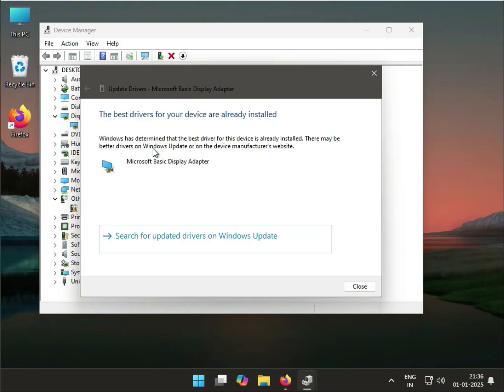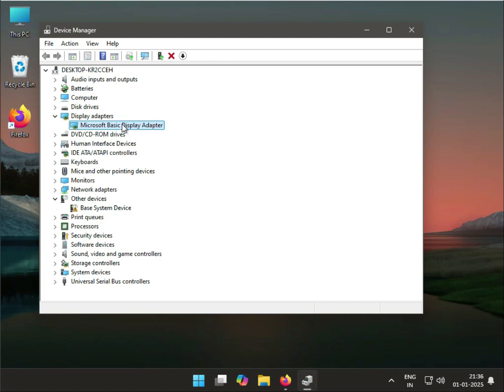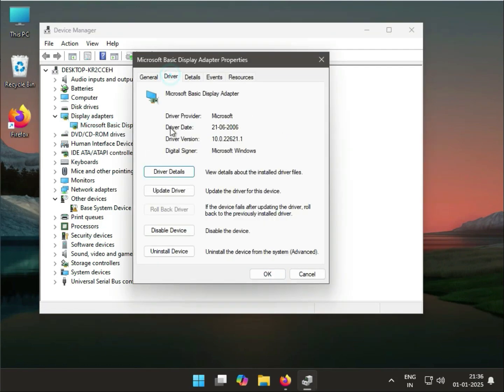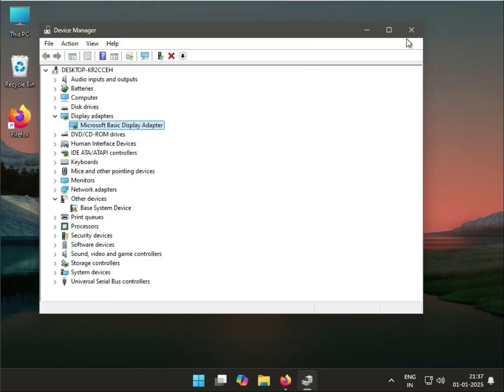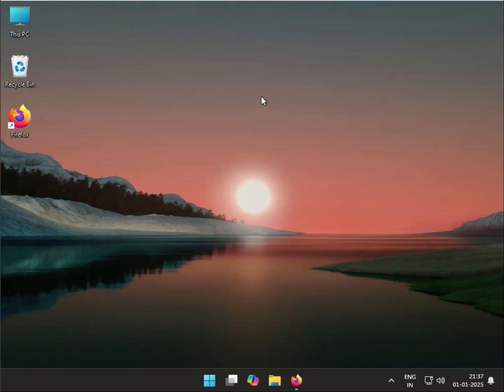If updating doesn't work, try to uninstall. Okay, otherwise you can click Roll Back Driver and then click to roll back the driver. Okay, so after doing that, open any browser and download the latest driver for your graphic card model number. Okay, and then install it.